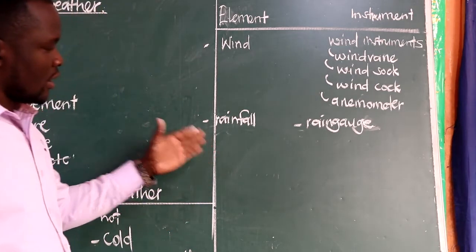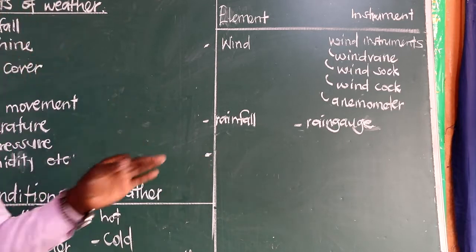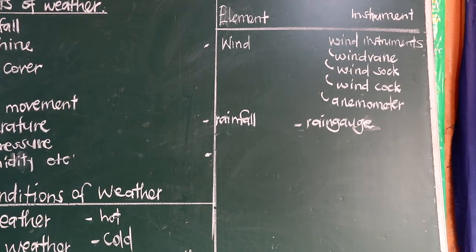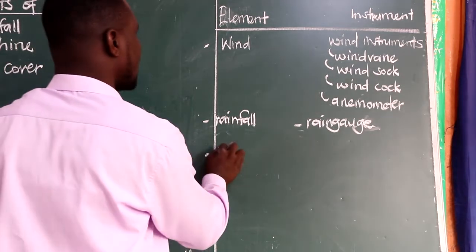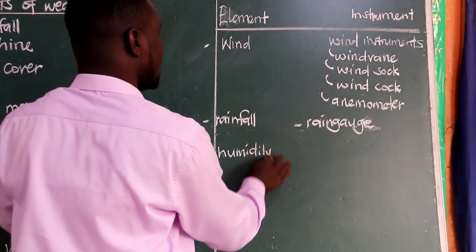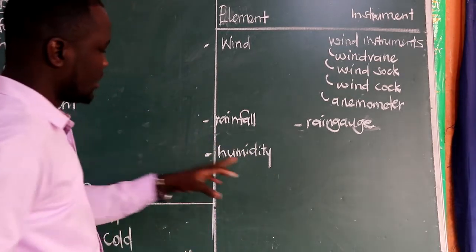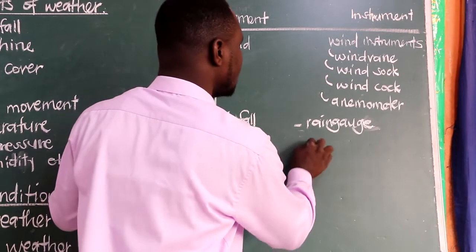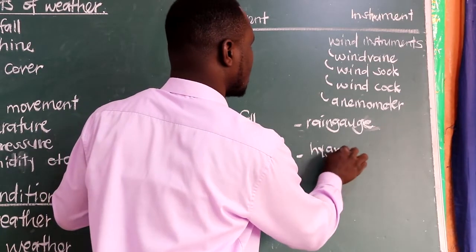So that is for rainfall. Then we go to the next one. It gives us humidity. That is measured using the instrument we call the hygrometer. Humidity, the amount of water vapor in the atmosphere, is measured using a hygrometer.